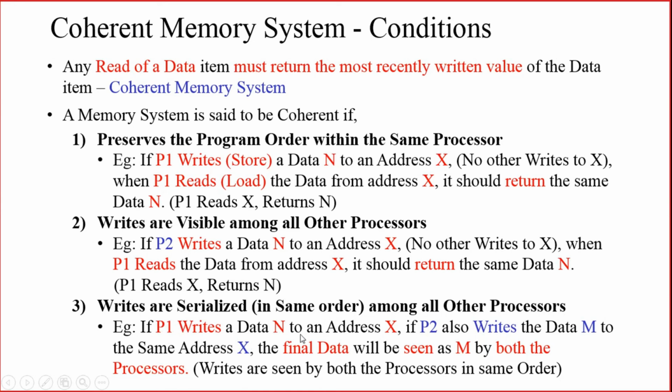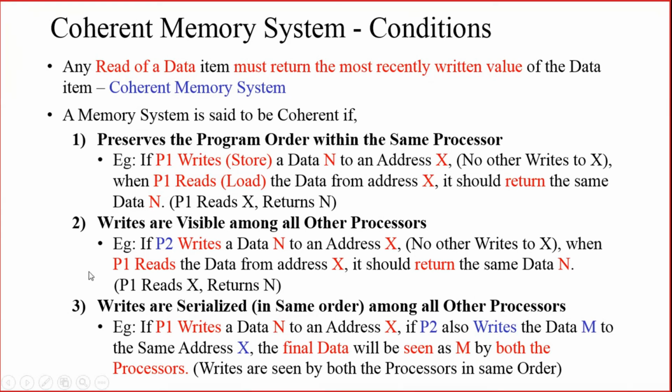So P1 has written the data to one address location. To the same address location, P2 is writing another data. If any other processor is trying to read the data from the same location X, it should be getting the recent data, that is M. If it is getting like that, then we can tell that writes are serialized. That means writes by all the processors are performed in the same order, so that if we are reading the data from an address location, we will get the most recently updated data. That is known as writes are serialized.